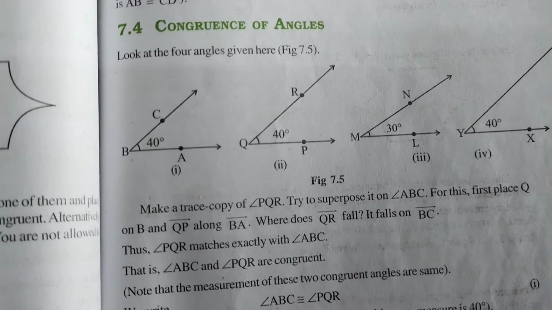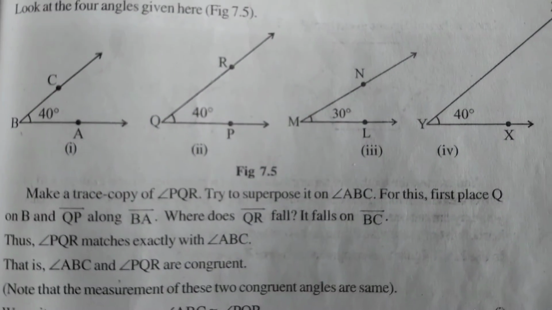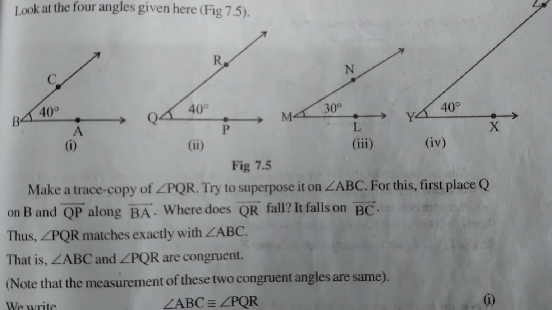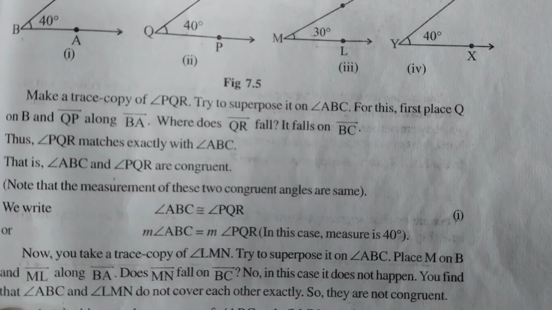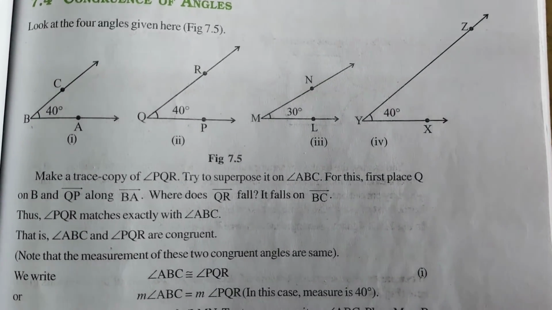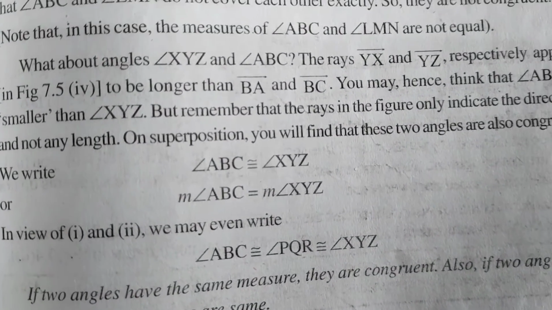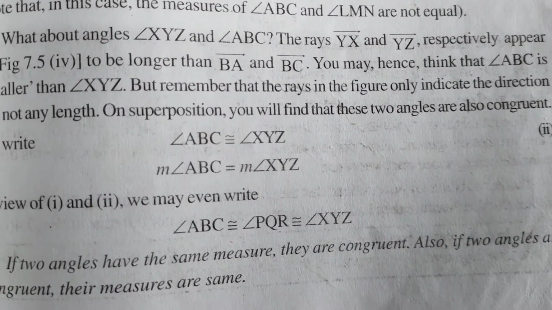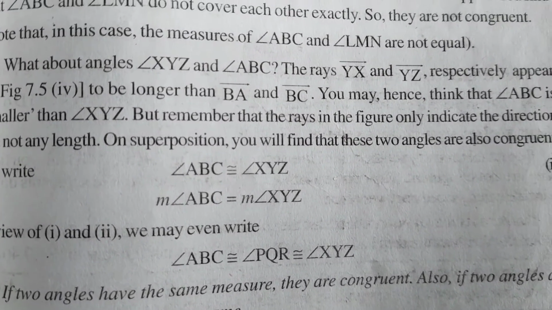Now congruence of angles. Congruence of angles means the measures of the angles must be the same. If the measures are the same, then we can say the two angles are congruent. So two angles that have the same measures are congruent. Also, if two angles are congruent, their measures are the same.